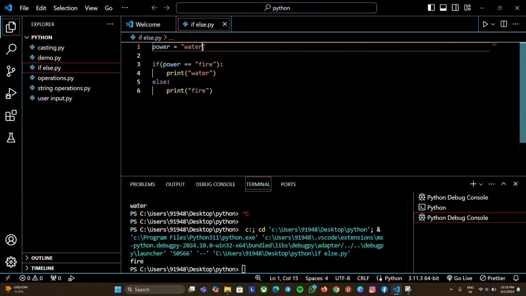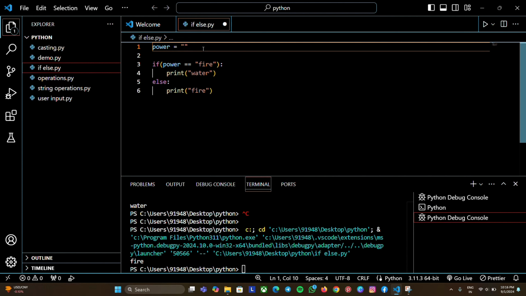So once the if condition doesn't get satisfied, it travels to the else part. What have we given in else? We have given print fire. So we get the output as fire. It's not that we gave water so that we get fire. Apart from the word fire, whatever you give inside the power variable, it will print fire only. Because only if the value is fire, we get the output as water. Apart from fire, whatever we give, we get the else part.